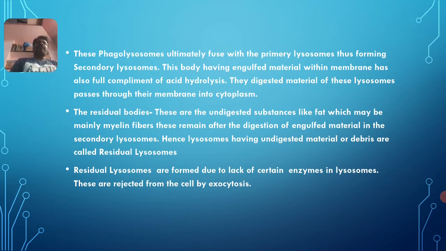Then another kind of lysosome is the residual body, or residual lysosome. These are undigested substances like fat, which may be mainly myelin figures. These remain after the digestion of engulfed material in the secondary lysosomes.